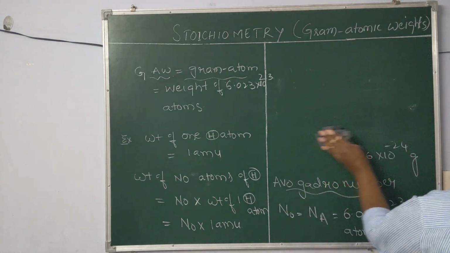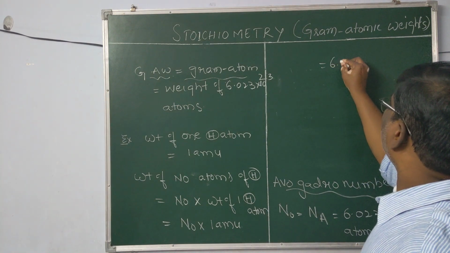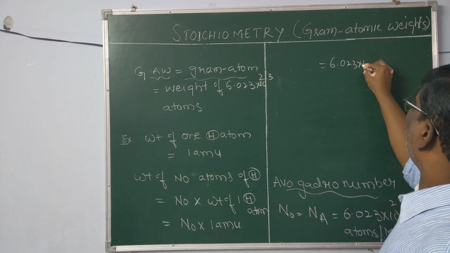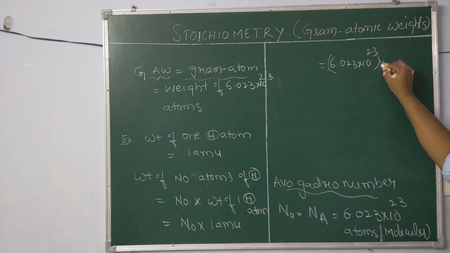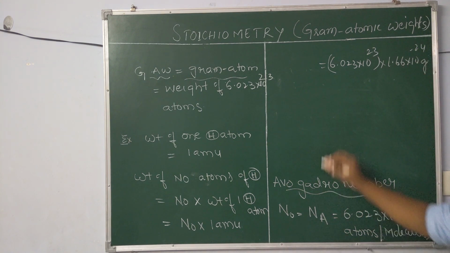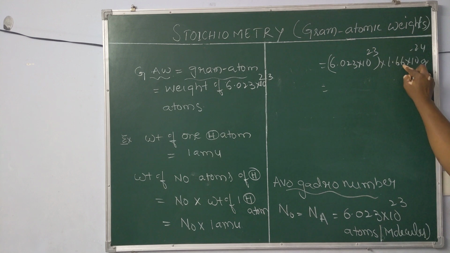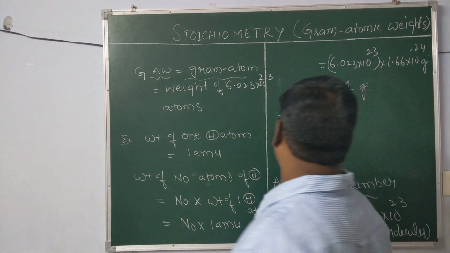Now on calculation, Avogadro number is 6.023 into 10 power 23, and 1 AMU is numerically 1.66 into 10 power minus 24 grams. On multiplication we get 1. This is nothing but gram atomic weight.